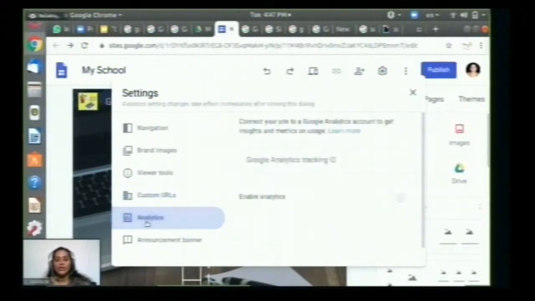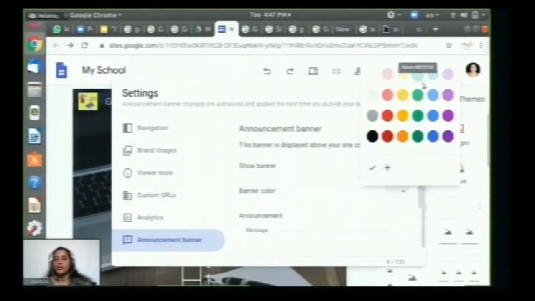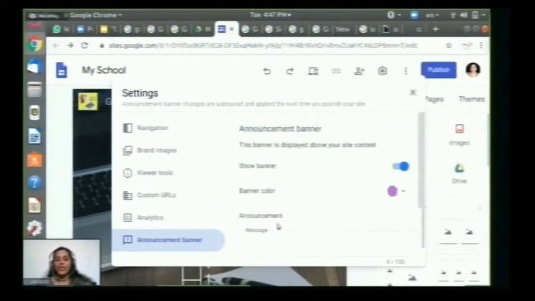And now let us go to analytics. So tracking analytics, you can enable or disable this. And quickly I'm going to the announcement banner. So I'll show the announcement banner. If I click on it, it shows the banner, and the banner color also you can change. One second. So these are the banner colors you can select. So if I select and